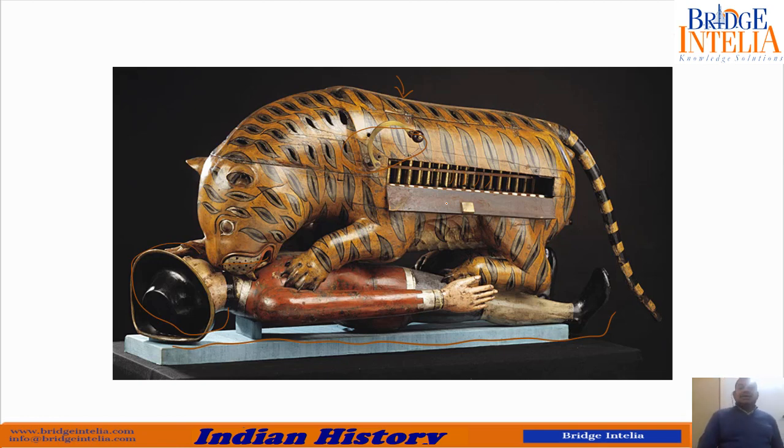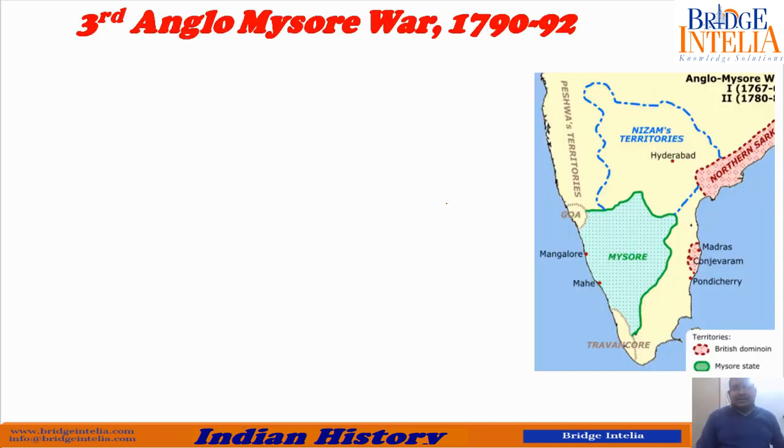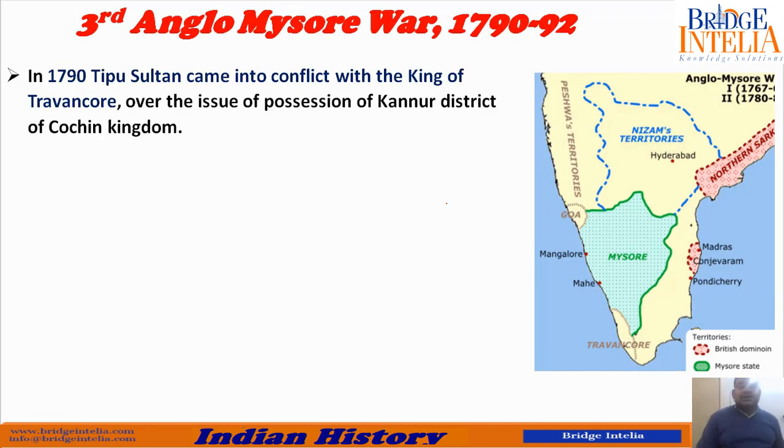So anyways, now you have seen that Tipu Sultan has become the Nawab. Two Anglo-Mysore wars have already been fought. Now he is ruling peacefully. So let us see what happened, what went wrong that two more wars were fought. So let us see why the third Anglo-Mysore war was fought.